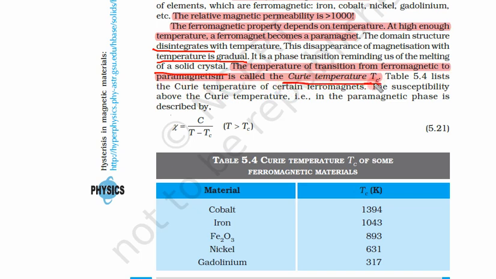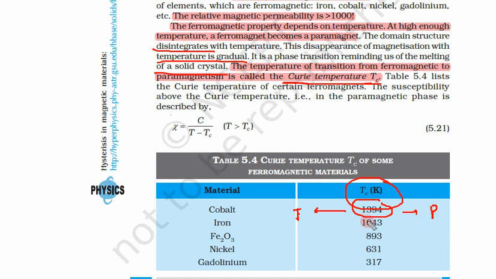This is another thing. Suppose below this temperature, let us say for cobalt, this is 1394. Again, this is in Kelvin, this is not centigrade. Below this temperature cobalt is a ferromagnet and above this a paramagnet.